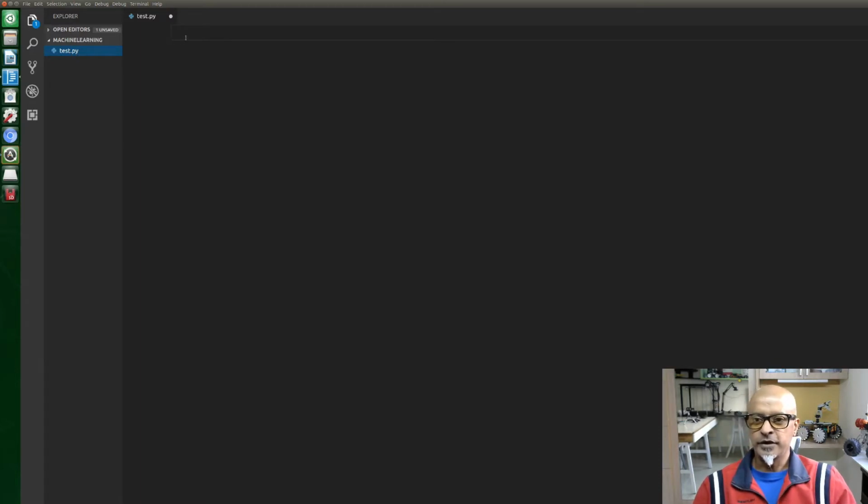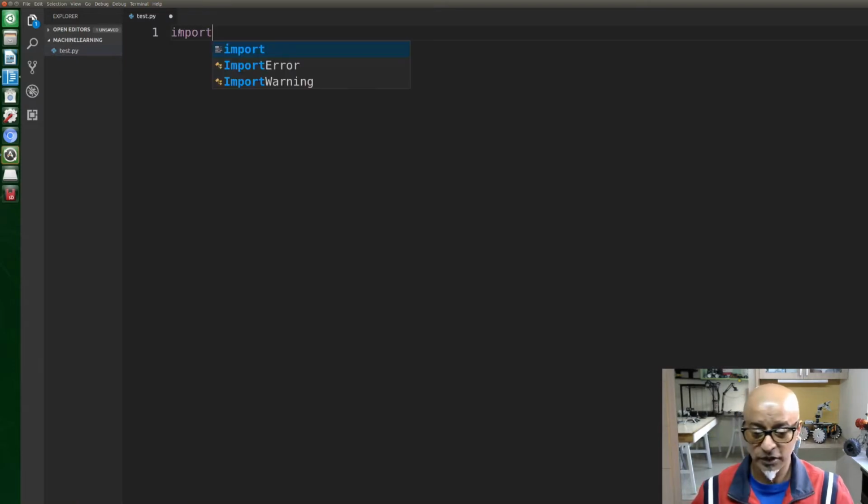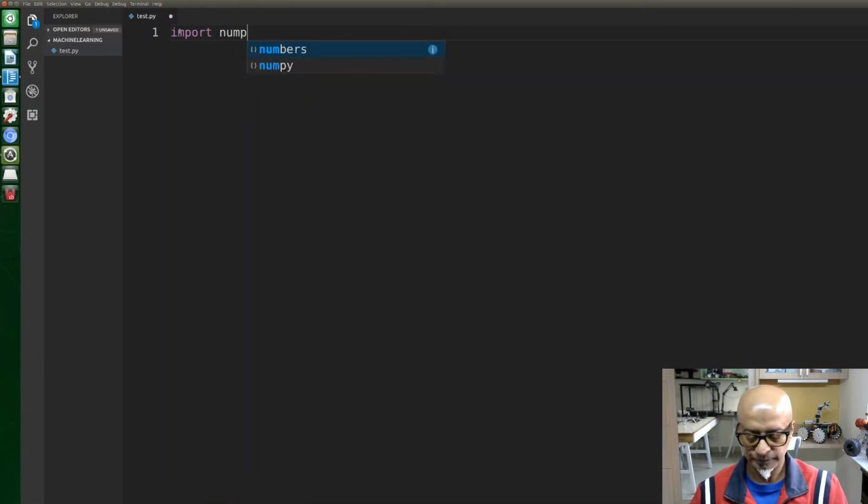Okay, so what we need to do, let me show you an example of how the mean works. First we need to import numpy. I showed you all this in the previous series, guys. See, automatically we can get that drop down. Import numpy. You can also say import numpy as np, but this is not required for now.